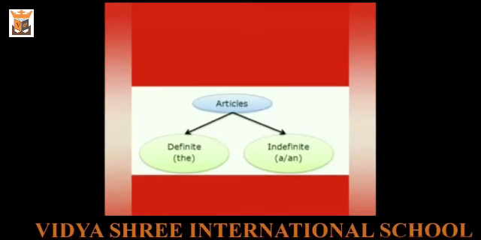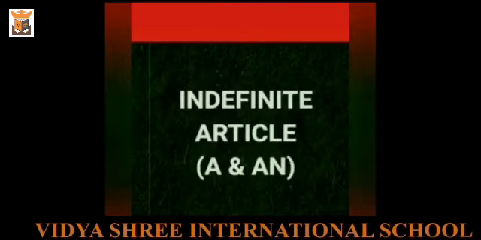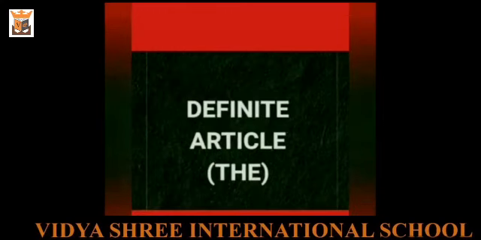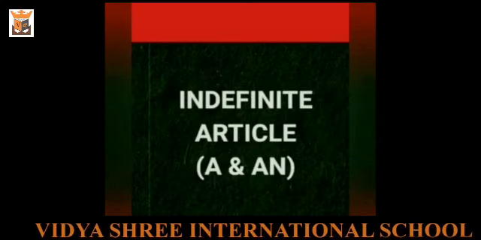Students, these 3 articles are classified under 2 categories, definite and indefinite. Let's talk about the indefinite articles. A and an are called indefinite articles. Why? Because they do not point out at any particular or definite person or thing, whereas the is called the definite article. It is used when we speak of some particular or definite person.